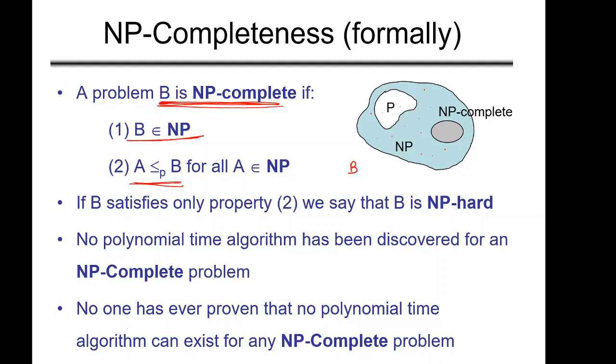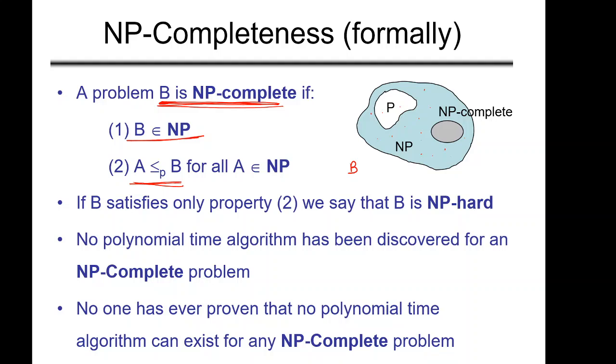There are two conditions for NP complete. First condition is we can call any problem NP complete if that problem is NP. We already know what NP is. And also if all the problems which are there in NP are reducible to B in polynomial time, then we say that B is NP complete.